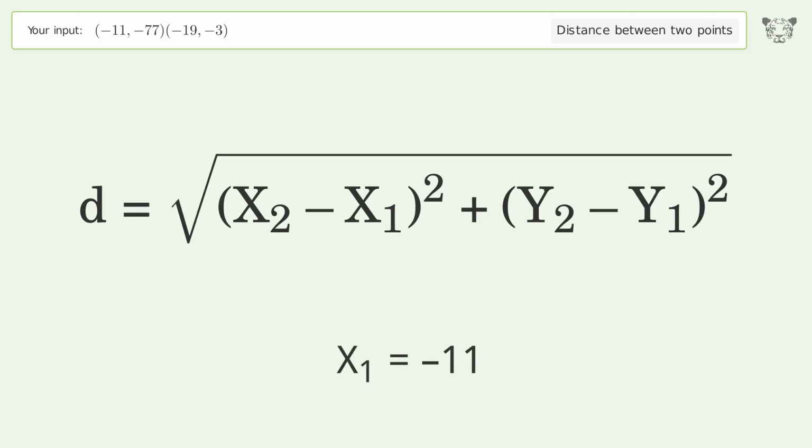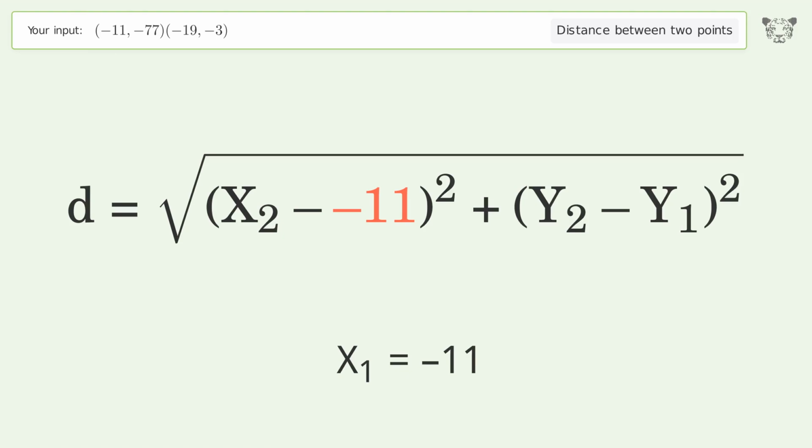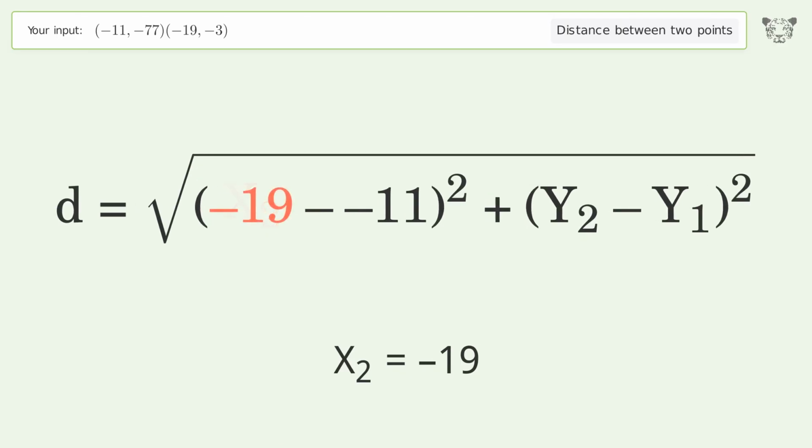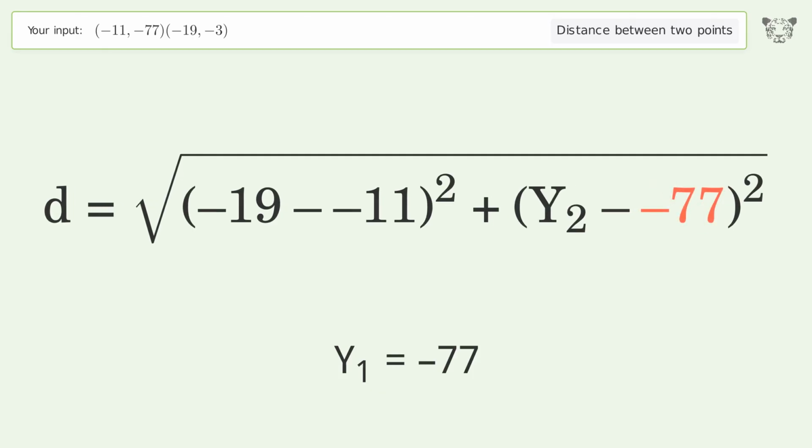x1 equals -11. x2 equals -19. y1 equals -77. y2 equals -3.